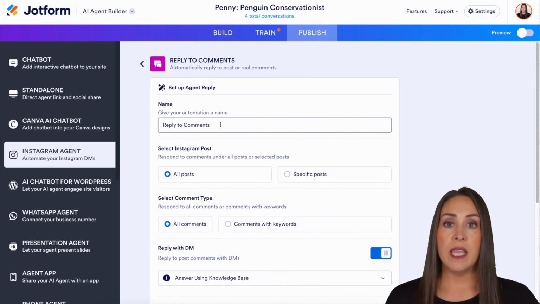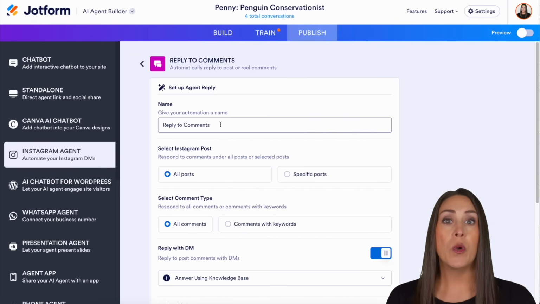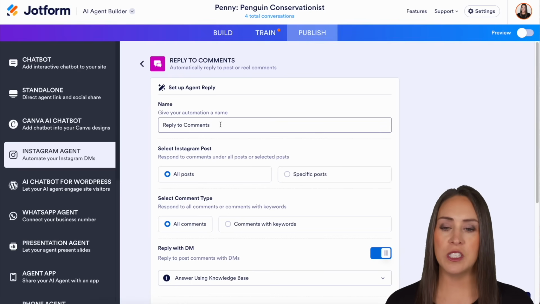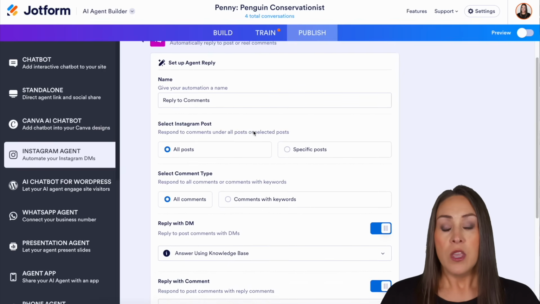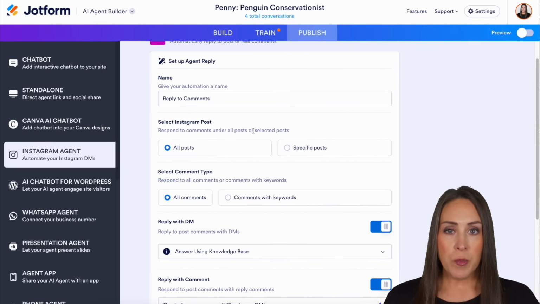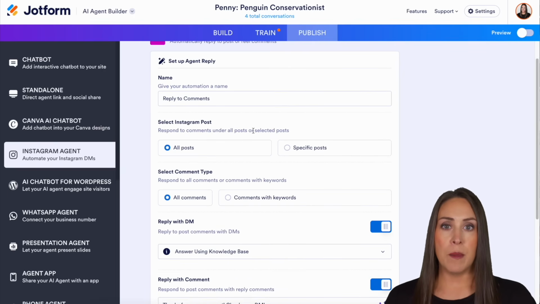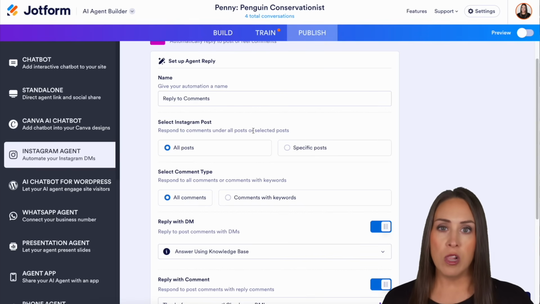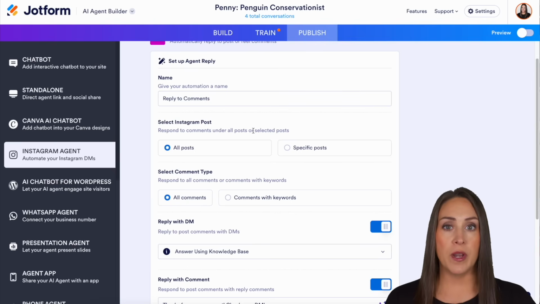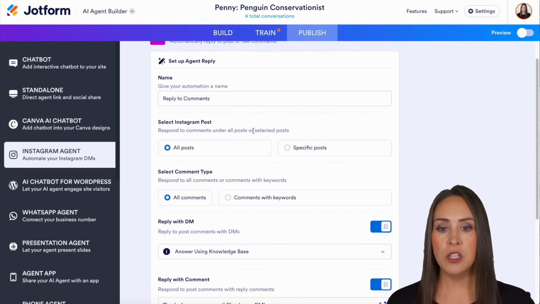If you want, you can give this automation a name, because if you're doing it on a specific post, you want to know which one is which or which keyword is which. So you can definitely change this to be what you want it to be. You can have it be all of your posts. So if all of your posts are talking about saving the penguins and you want people to donate, you can have it be donate on all of your posts. So if you're talking about, hey, if you'd like to donate, they can do it on any post and they'll receive that similar message. Or if it's specific posts, you can choose that.